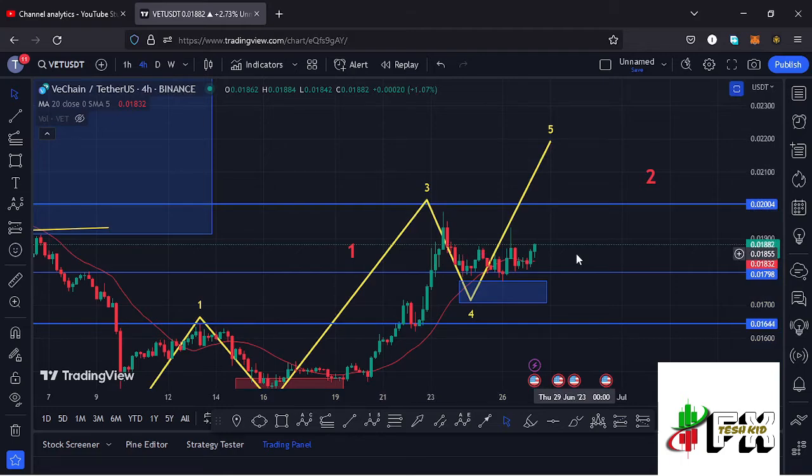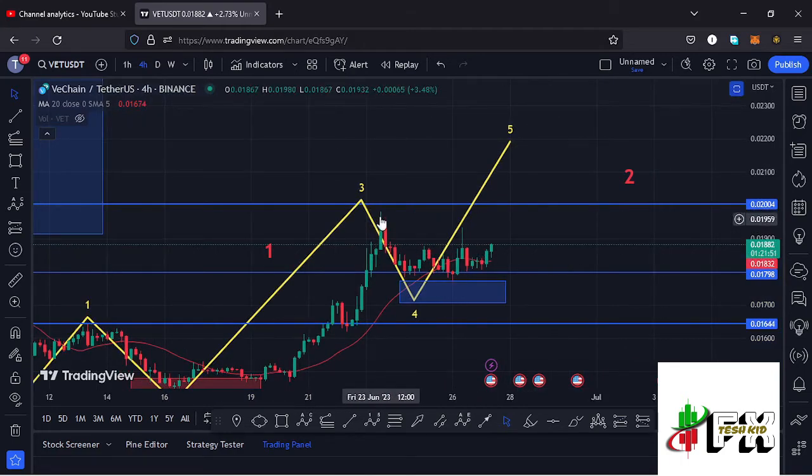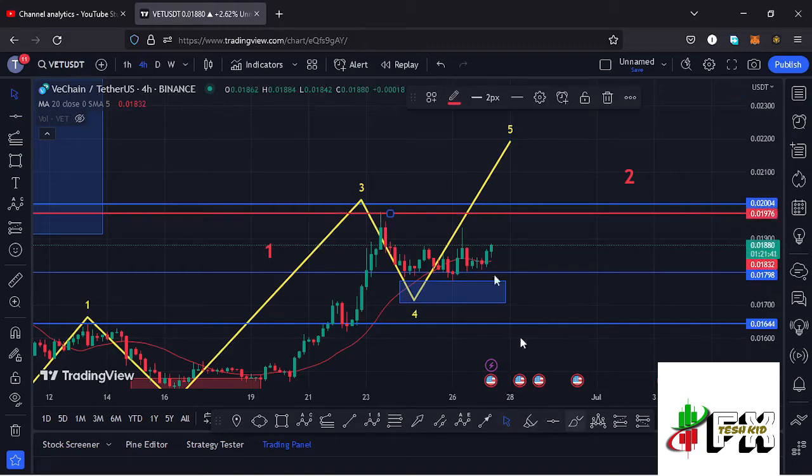And the first thing that we need to keep our eyes on is a break above the wave 3 high at around the $0.01976 mark. The moment we manage to break above the wave 3 high, then there will be high chances that this is now getting impulsive, and we are now going to break above our key area of resistance at around the $0.02 mark. And the moment we manage to get above the $0.02 mark, then we can expect maybe a retest, or maybe we can continue pushing through that key area of resistance and put in place the high for that wave 5 to the upper side.